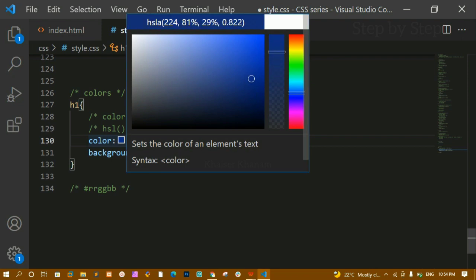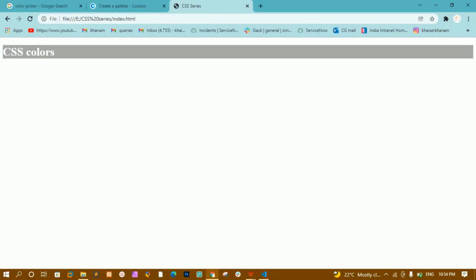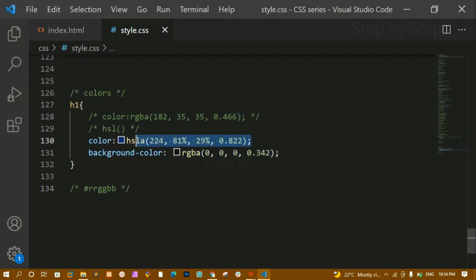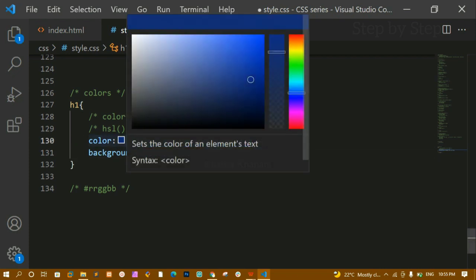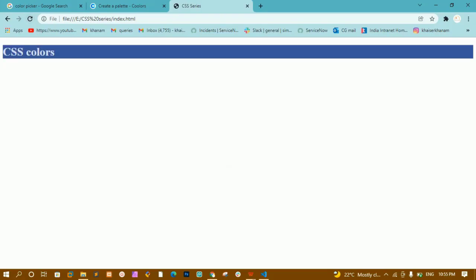So based on our requirement we can give any value, and inside this HSL we also have HSLA, which is going to give the opacity. This is nothing but the opacity. I'll save this and refresh this one. You can see this is how we are going to give the color. Now let me copy this and paste it here, and for this let me write white. I'll save this and refresh. Now you can see this opacity has been decreased, and also I am having this light grey color. It's not completely white, it's a grey color.